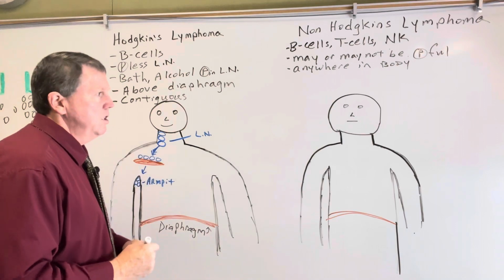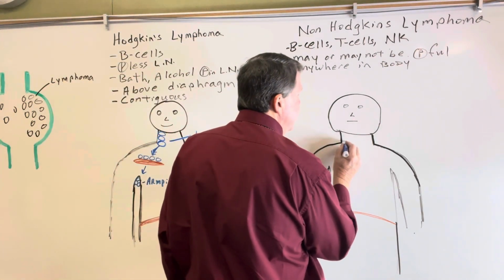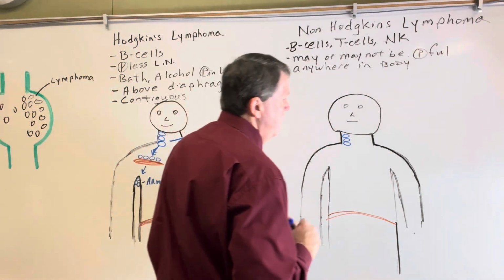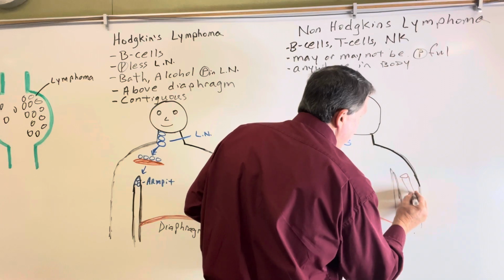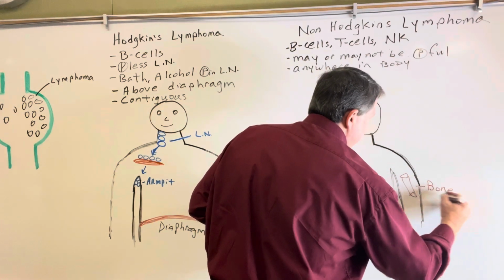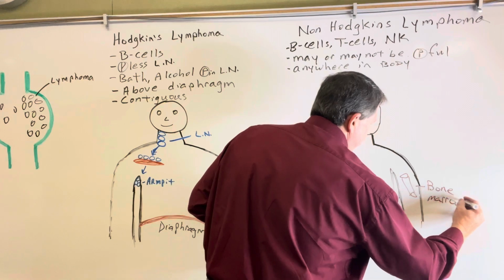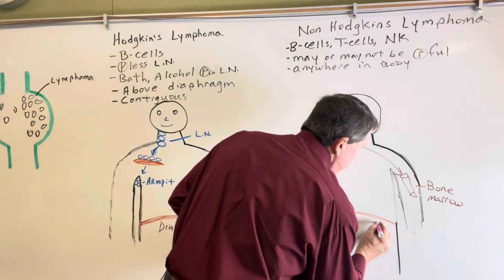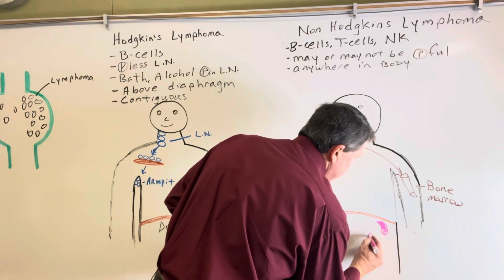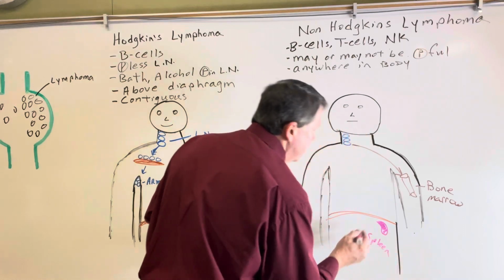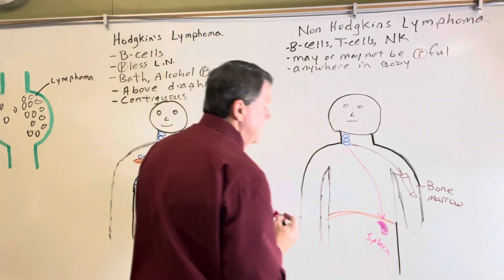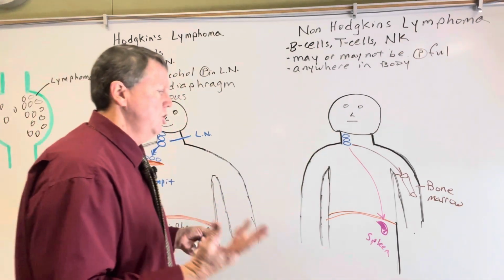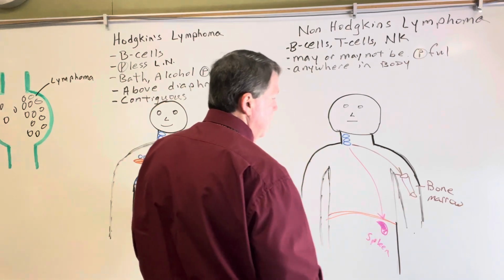Now, if we look over here, what's going to happen in my non-Hodgkin's lymphomas, let's say it decides to start in the neck. And again, it can infect one or more of the lymph nodes in the neck. And then it may go down to the bone marrow and infect there. Right? So it may come down and infect the bone marrow. It may come down and it may infect the spleen. It may go to the chest, right? So this is going to go in not such a predictable pattern. It's not in areas necessarily right next to it. Now, can it infect the lymph nodes right next to it? Sure. But it can also infect other areas, right?